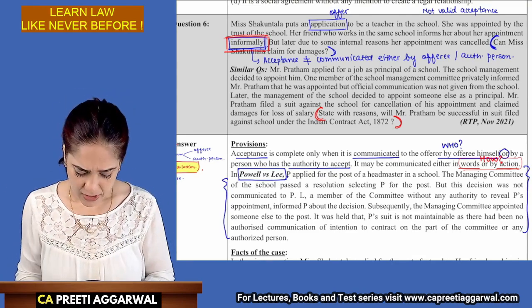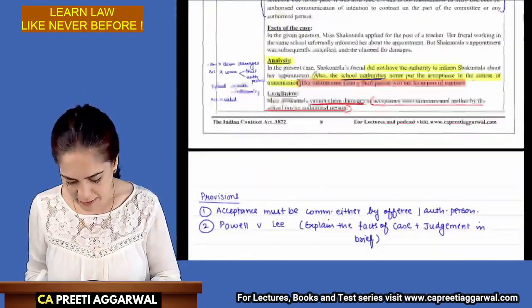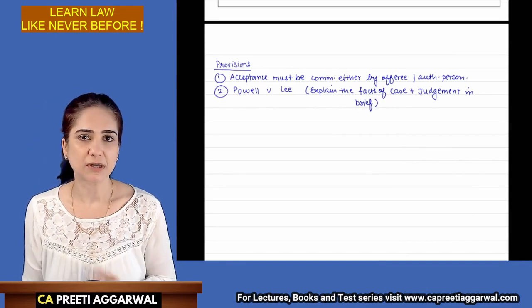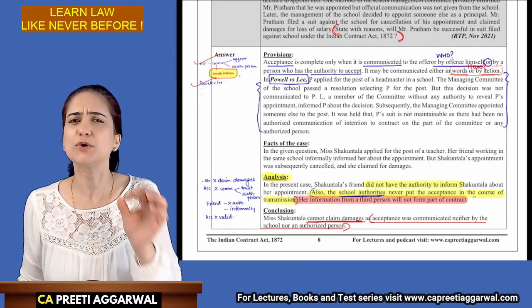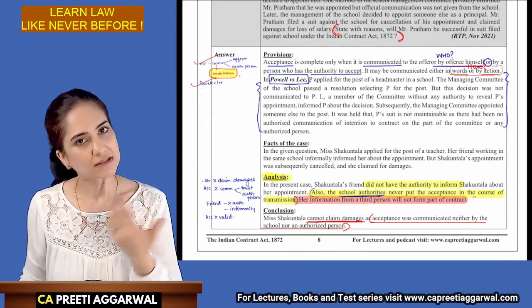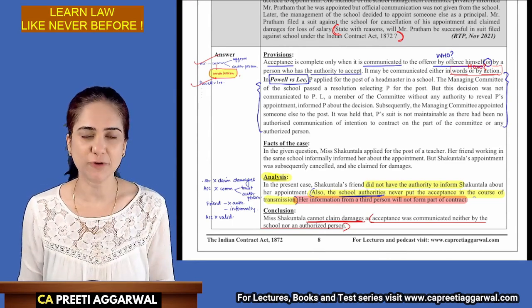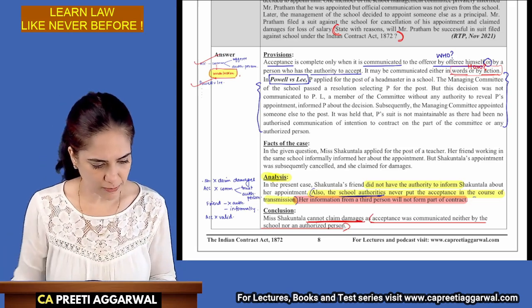Now do one thing. You go through this question and try to write the answer as provisions, facts, analysis, conclusion. Then check your answer with this model answer. Whatever you have missed, write it in red. This is writing practice. Don't expect me to write the entire answer for you. You know now how to write this. Try framing it. Let's discuss one more question.